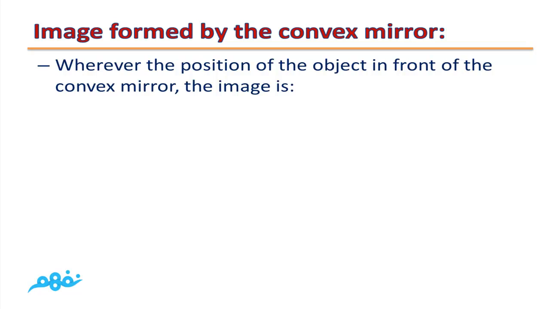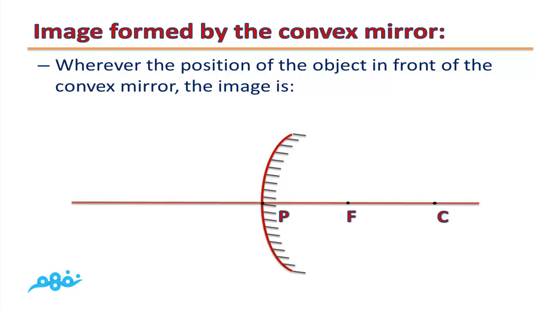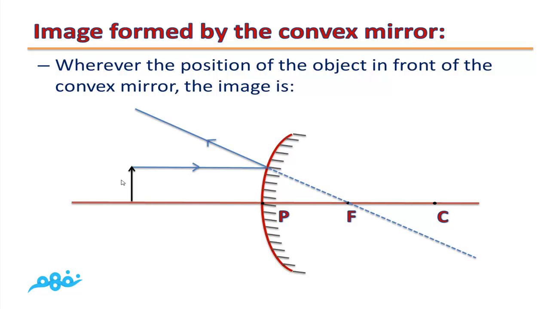Image formed by the convex mirror. We will deduce the properties of the image formed by the convex mirror. As you can see, the center here is behind the mirror. If we have an object placed in front of the convex mirror and we have an incident parallel light ray, it will be reflected by the mirror and its extension will pass through the focus.